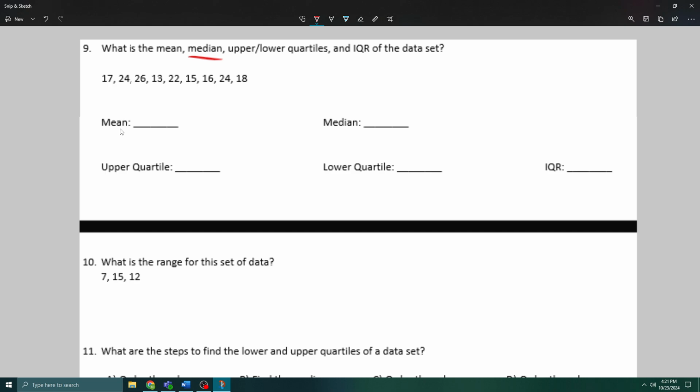So 17 plus 24 plus 26. Okay, so those numbers add up to 175. And we are going to divide by 1, 2, 3, 4, 5, 6, 7, 8, 9. That comes out to 19.4 repeating.